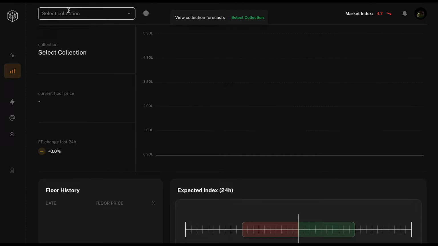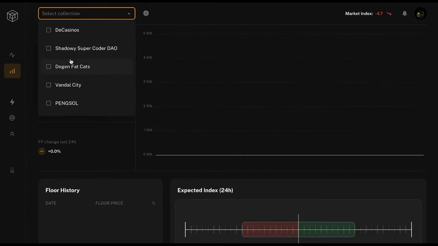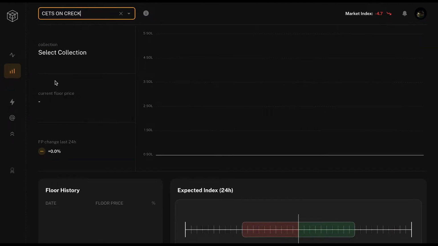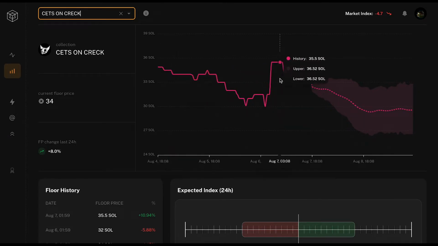just launched, and it actually has data of all the projects you could also see in the collection insights. So there's like 700 of them. It's crazy. And you can see here we have an AI-driven model that takes into account listed count, Twitter mentions, velocity, so the volume of a project, and also the best floor price data of a project. And you can see here that it actually makes a prediction on where it's going to go the next 2 days. And it doesn't 100% mean this is coming true, because you never know,